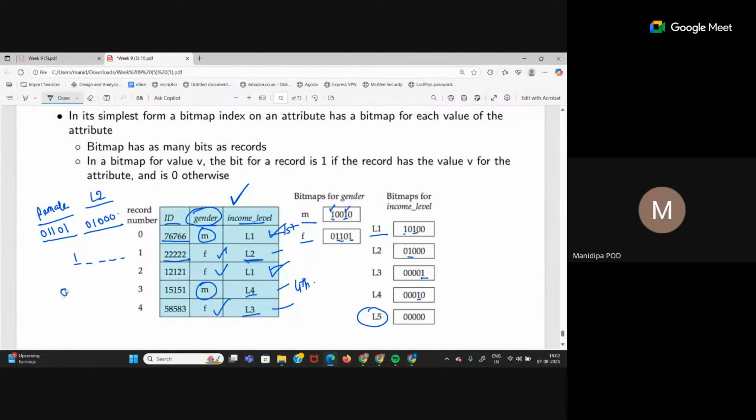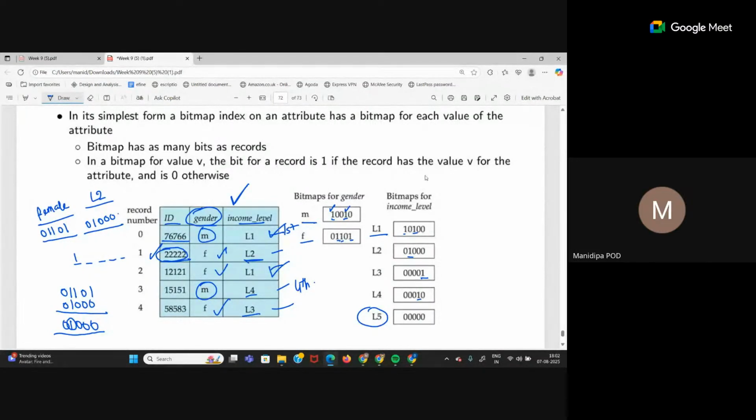So if I do the AND operation of bits 0 1 1 0 1 and 0 1 0 0 0, what is the AND of 1 and 0? 0. 0 and 0 is also 0. 1 and 0 is again 0. Only 1 and 1 is 1, and 0 and 0 is 0. So now which bit is 1? The second bit. That means which row? The second row. That is the particular ID we are looking for.